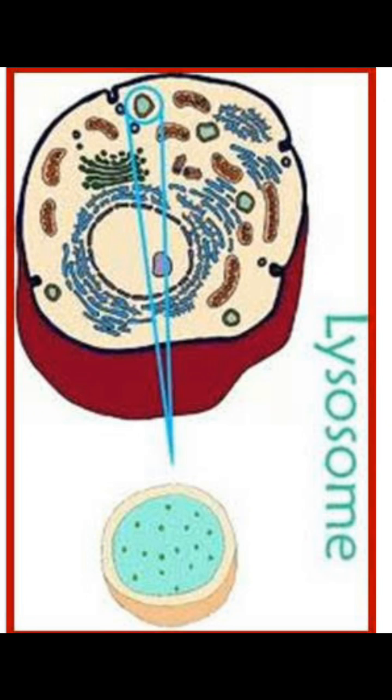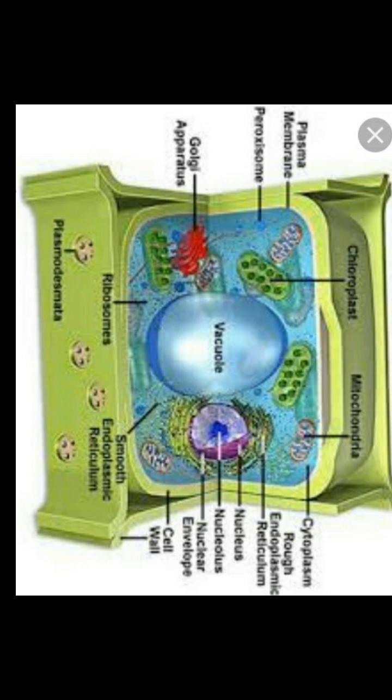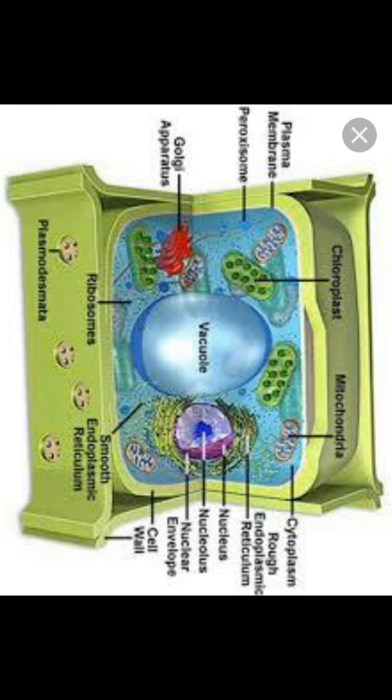Understand? Now students, I would like to tell you one more important part. It is nothing but vacuoles, the last cell organelle in the endomembrane system. You can see the structure of a centrally large space vacuole in the plant cells. So these vacuoles are present exclusively in plant cells, whereas they are absent in animal cells. Understand? So this is an exceptional case. So now let us see about vacuoles in detail.